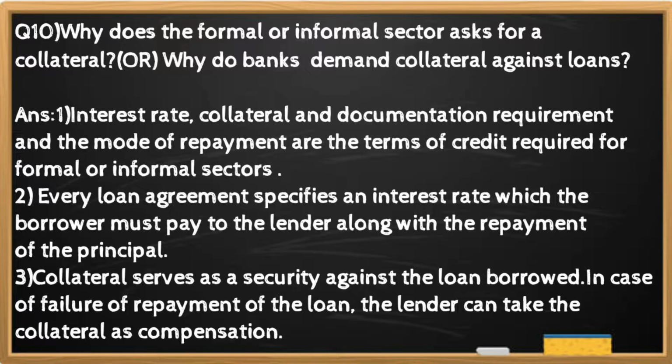And the answer is interest rate, collateral and documentation requirement and the mode of the repayment are the terms of credit required for formal or informal sectors. Every loan agreement specifies an interest rate which the borrower must pay to the lender along with the repayment of the principal. Collateral serves as a security against the loan borrowed. In case of failure of repayment of the loan, the lender can take the collateral as compensation.